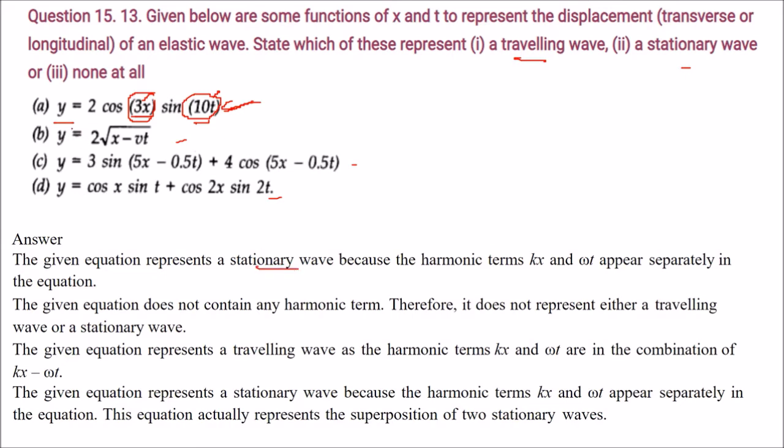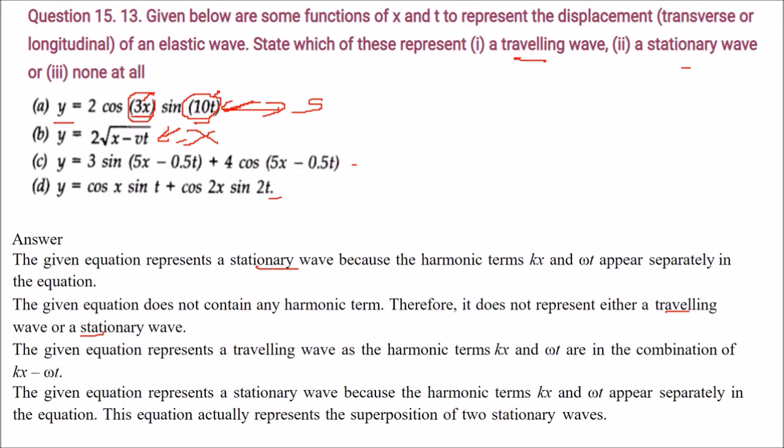In this case, y equal to 2 under root x minus vt. This equation has no harmonic form, so this is neither a traveling wave nor a stationary wave, so neither of them. And this one is our stationary wave. Now here we have y equal to 3 sin(5x minus 0.5t) plus 4 cos(5x minus 0.5t).